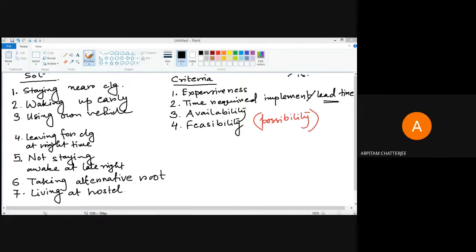To some extent, but it is not related to the current situation, because many times there are solutions where the implementation is not totally in your hands. So say, for example, to reach college on time, I can also think of a solution like going to college by helicopter.